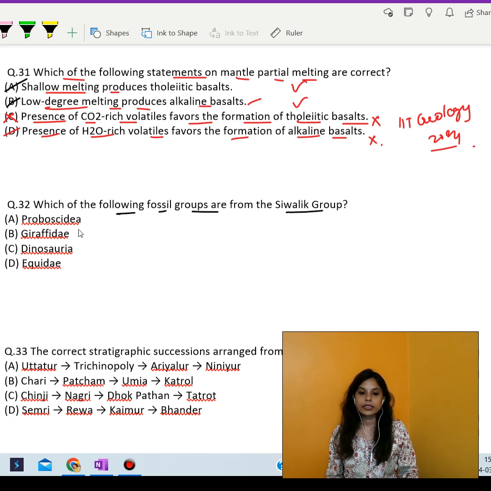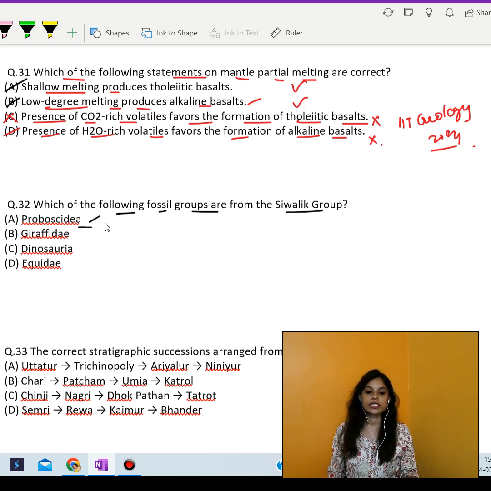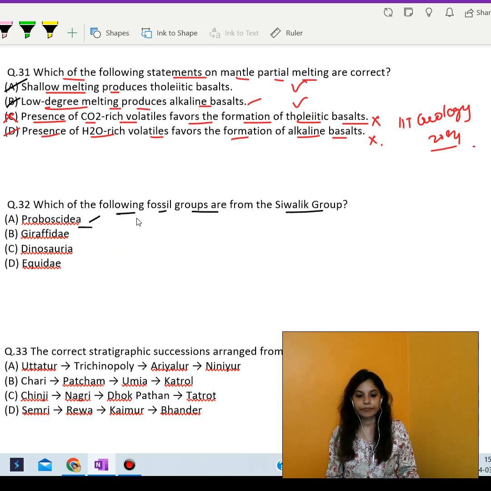Okay, next is Proboscidea. Now this group includes the elephants, mammoths, and their extinct relatives. The Shivalik group is famous for its rich collection of proboscidean fossils, including species like the Shivalik elephant and the Hexaprotodon.